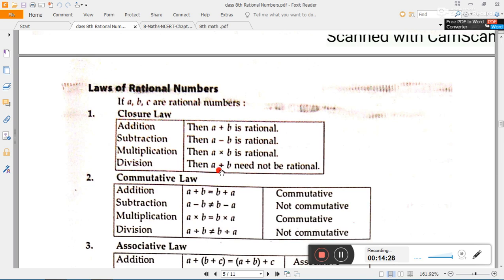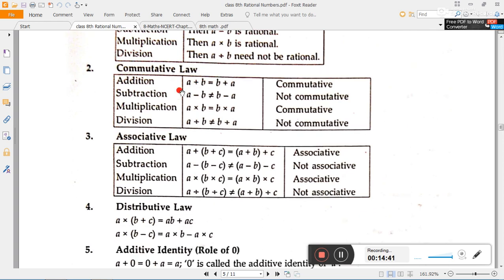Or we can say that in some divisions the result is neither terminating nor recurring. Then those numbers are not rational numbers. Again, the commutative law: even though we change the order of two rational numbers, we will get the same result for addition and multiplication, but subtraction and division are not the same. That's why subtraction and division are not commutative for rational numbers. Associative law: addition and multiplication are associative.